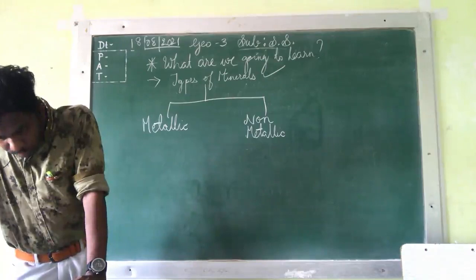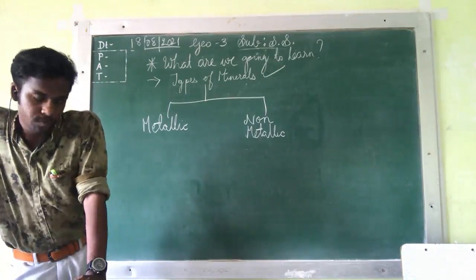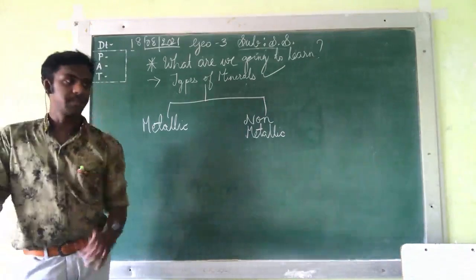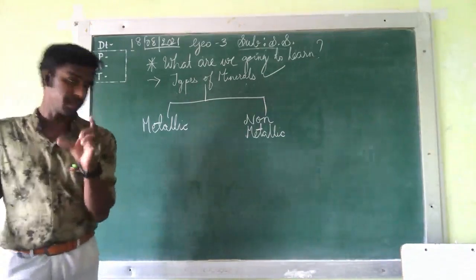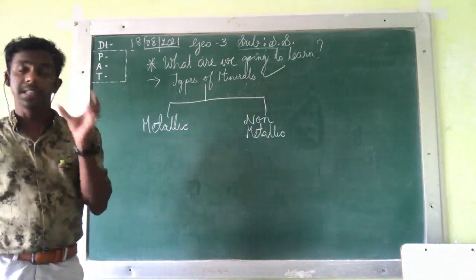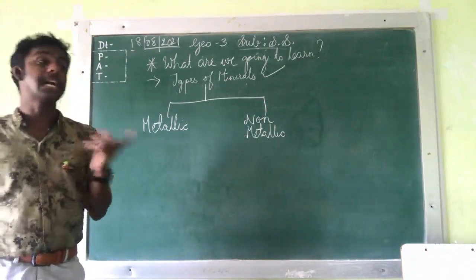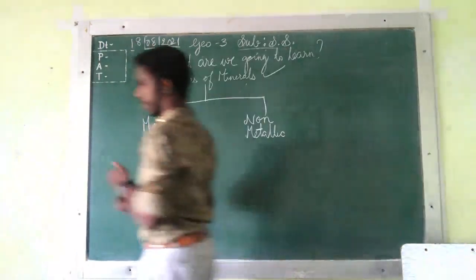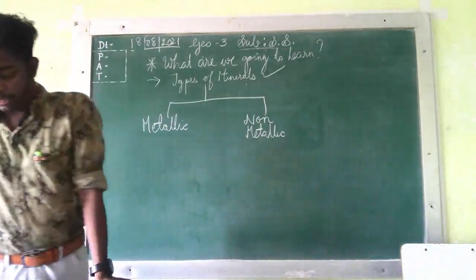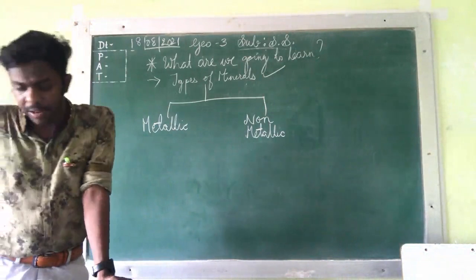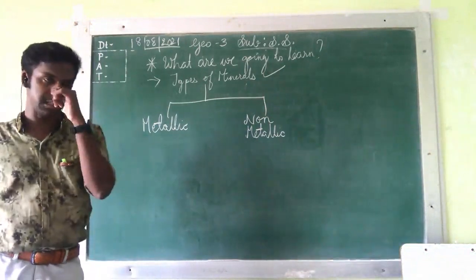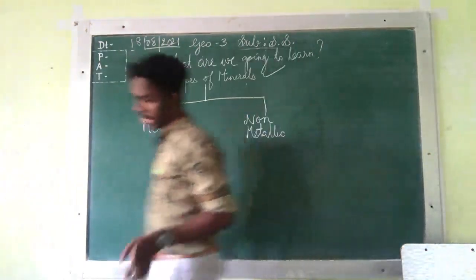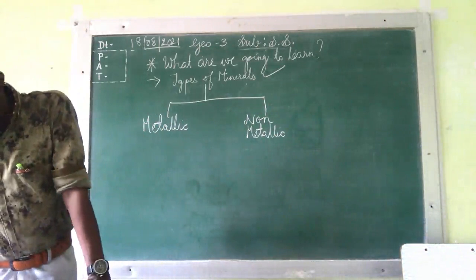Yes, sir. So, metals are which kind of substances? They are hard substances. Always remember. They are hard substances, and they conduct, this is very important, they conduct heat and electricity. They have the characteristics of luster and shine. Sometimes it has luster and sometimes it shines. Yes, that's a speciality.